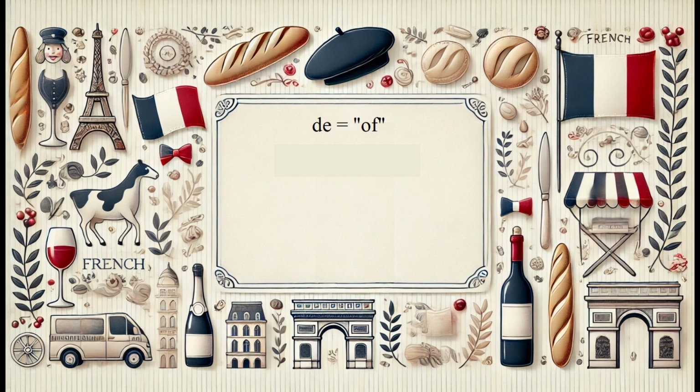The word De means of, so we can use it for all sorts of things, like possession. In order to say the professor's story, we have to say it like the story of the professor. Let's try this out, speaking about a female professor. L'histoire de la professeure. L'histoire de la professeure.